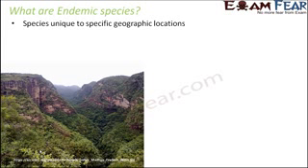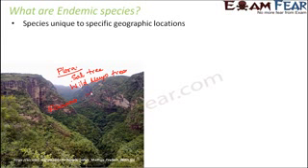For example, if we talk about the Panchmari National Park. So here, in terms of the plants, that is the flora, you have the sal tree, you have the wild mango tree, and these are endemic species. So basically sal tree, wild mango tree, they are very much unique to this specific location of Panchmari National Park. Similarly, if you talk about the fauna of this area, you have the giant squirrel, you also have the flying squirrel, which are again endemic species for this particular area.